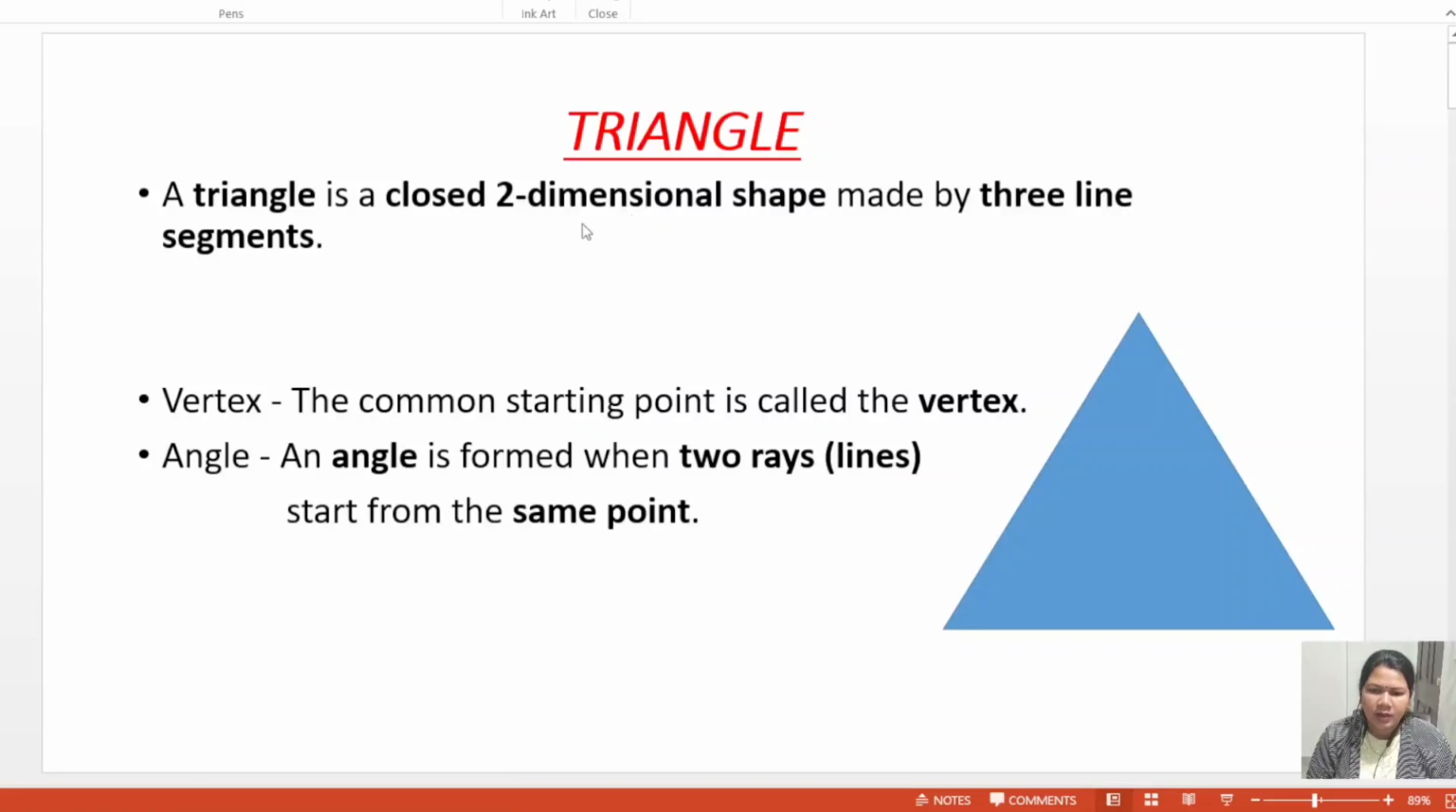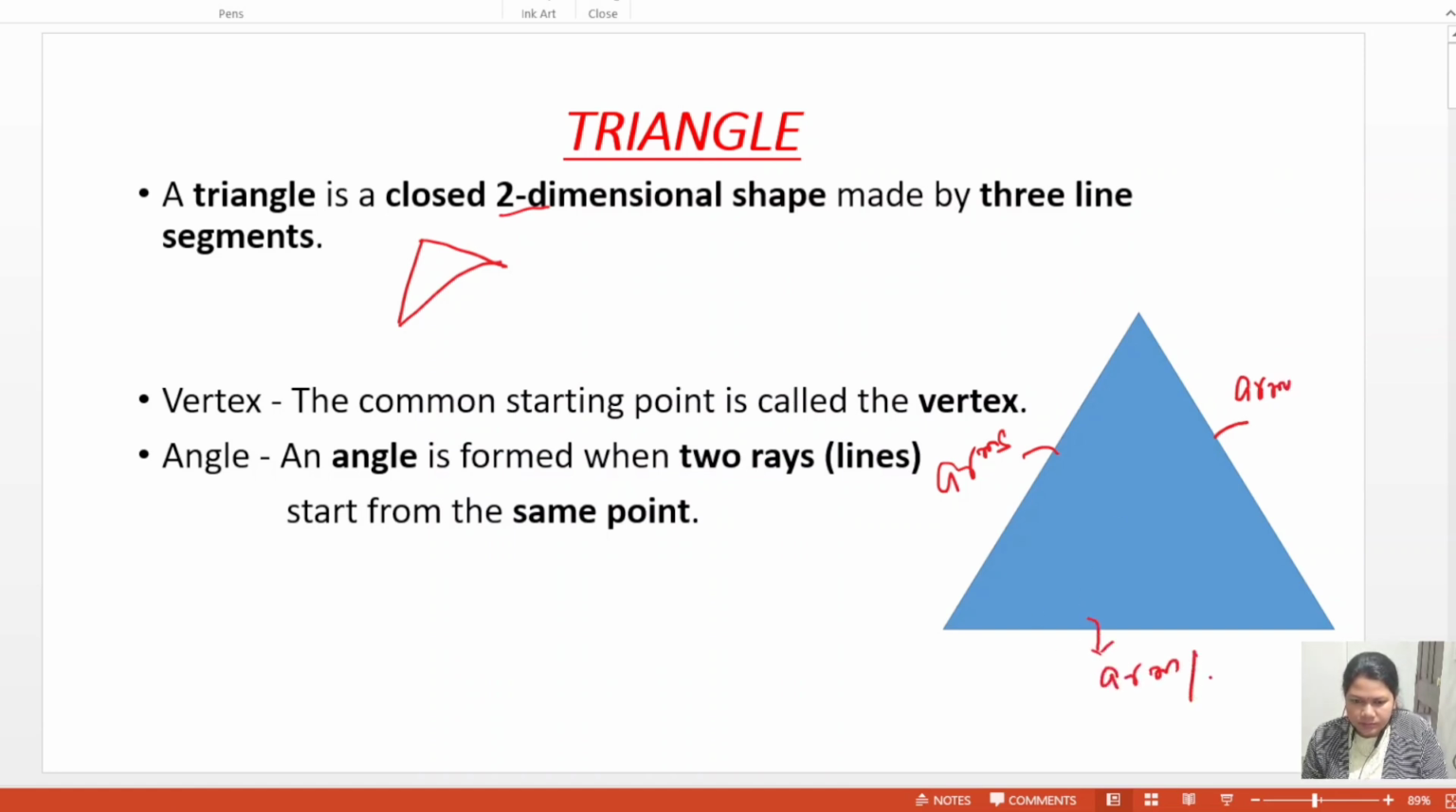A triangle is a closed two-dimensional shape made by three line segments. If you join any three sides, lines form a triangle. A triangle is a closed two-dimensional shape, not three-dimensional. This is a two-dimensional shape made by three lines. These three lines are called arms. Arms, yeah, side arm.